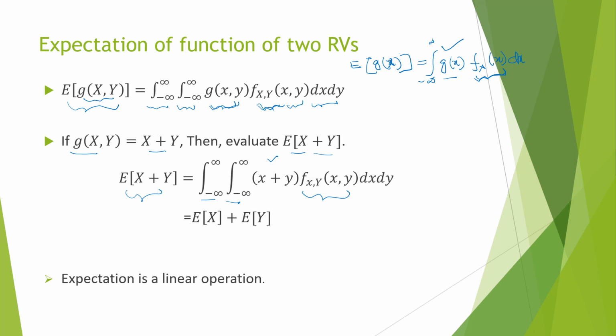Now if we expand this, we will have the double integral of x into its PDF plus y into its PDF. Therefore we can write it as expectation of x plus expectation of y. Therefore expectation of x plus y is equal to expectation of x plus expectation of y. Therefore it is a linear operation.